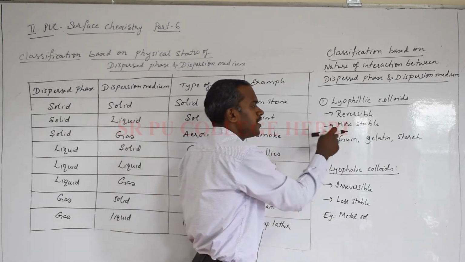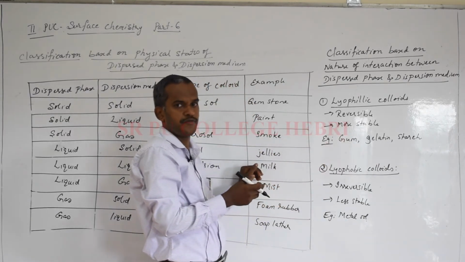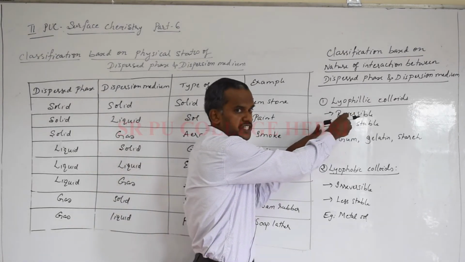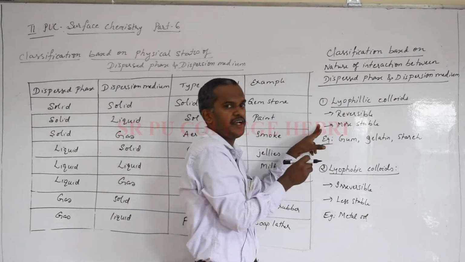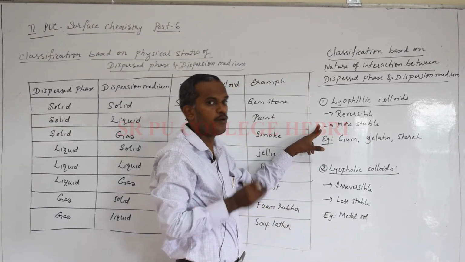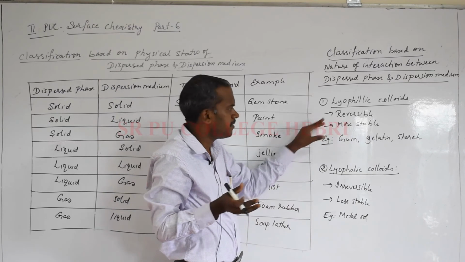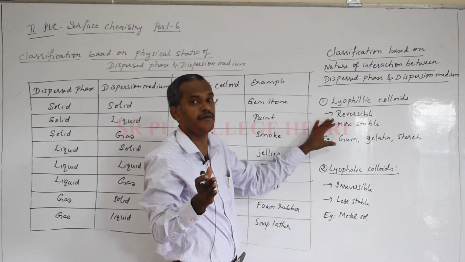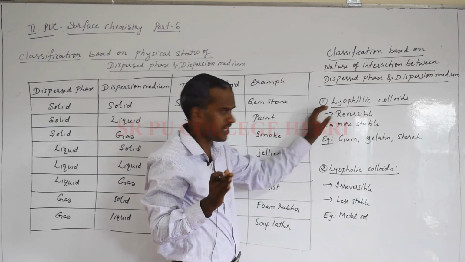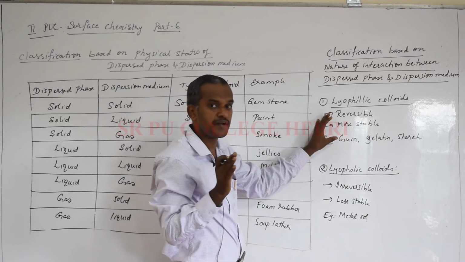And one more important property, we study about coagulation or precipitation later. Whenever you add some electrolyte to a lyophilic colloid, it is not easily converted into precipitate. Why not? Because it is more stable. So one more point you have to remember after reversibility: lyophilic colloids are more stable.